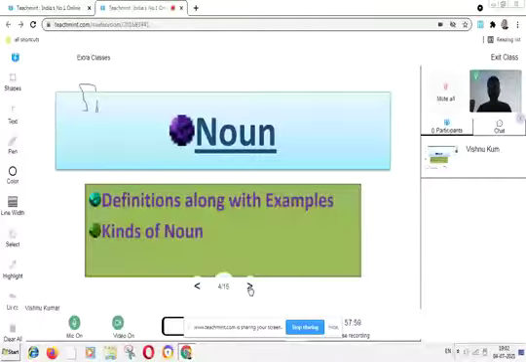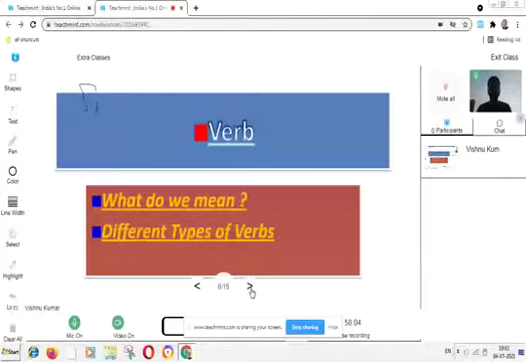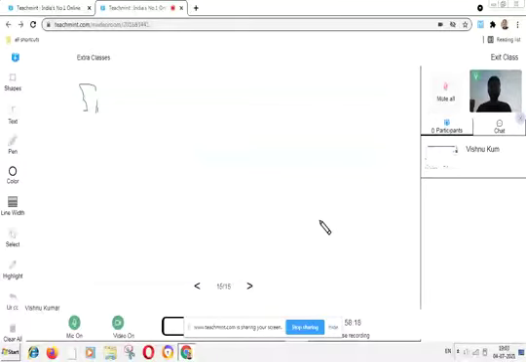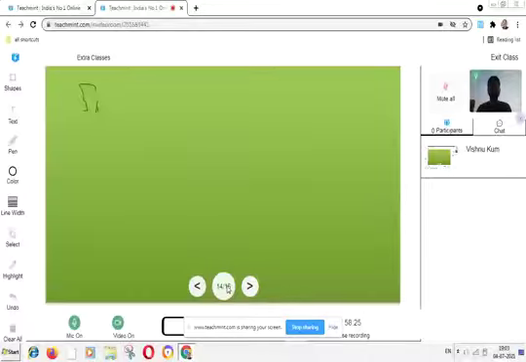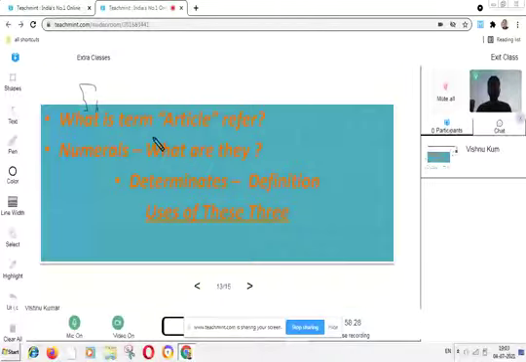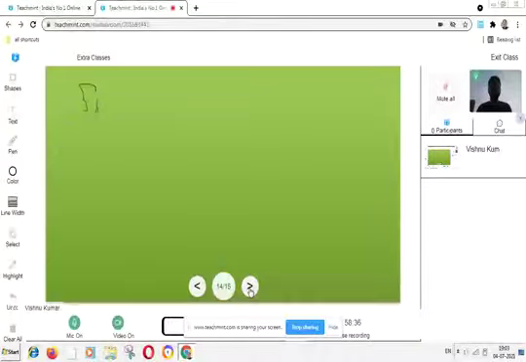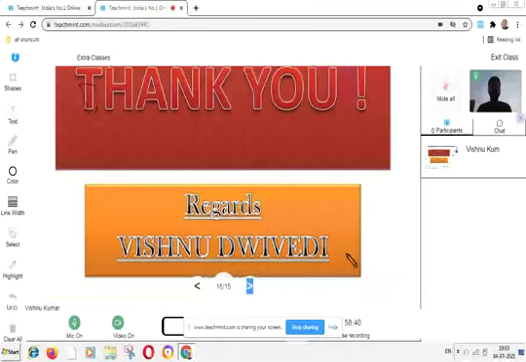There are 8 categories: noun, pronoun, verb, adverb, adjective, interjection, conjunction, and preposition. And three additional parts of speech are article, numerals, and determinants. In the next section we will explain all these three in detail.